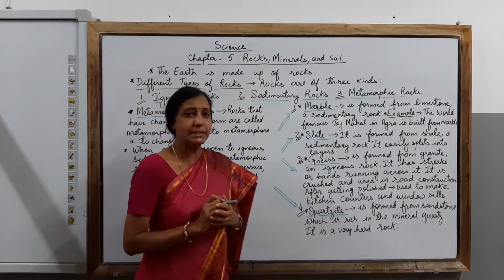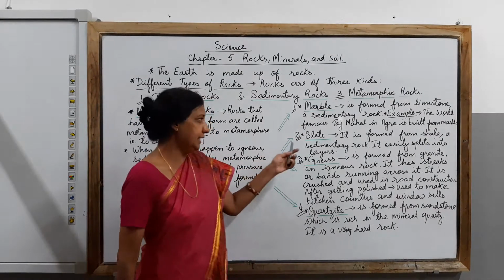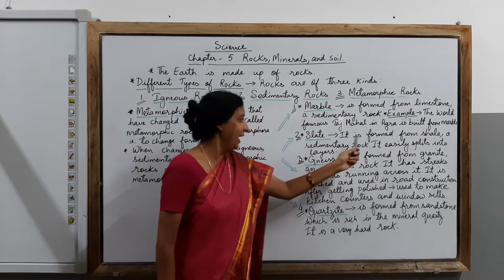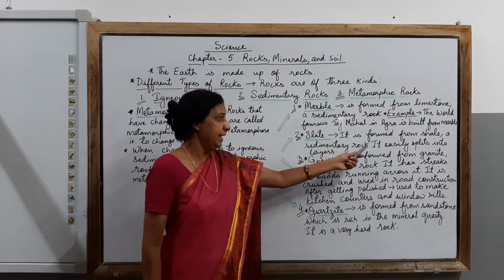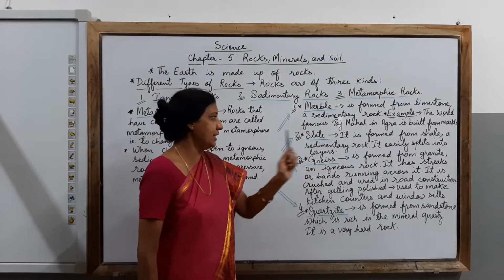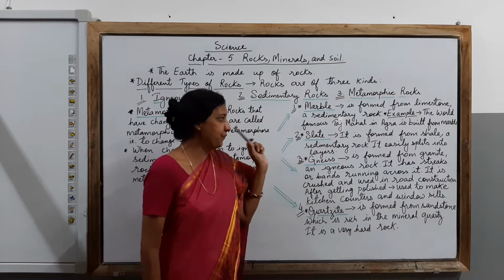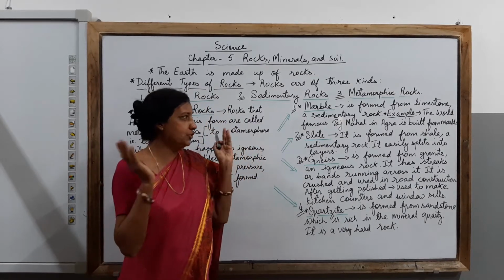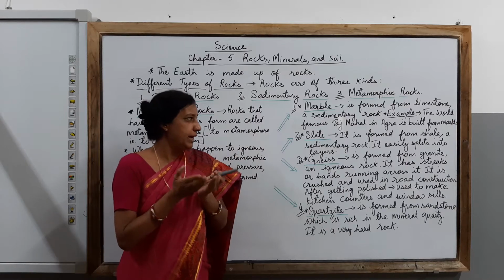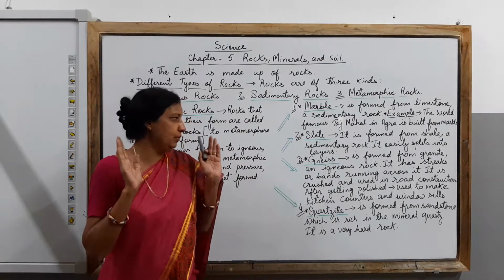Next we talk about the slate. Children, it is formed from shale, a sedimentary rock. It is easily split into layers. So how is it formed, children? It is formed from shale, a sedimentary rock, and it is easily split into layers.